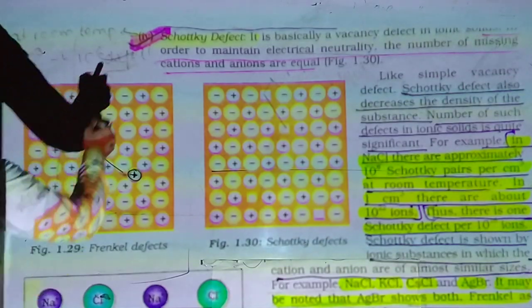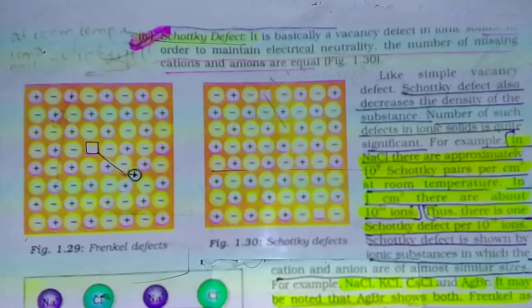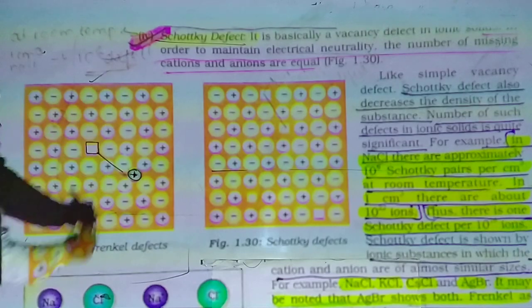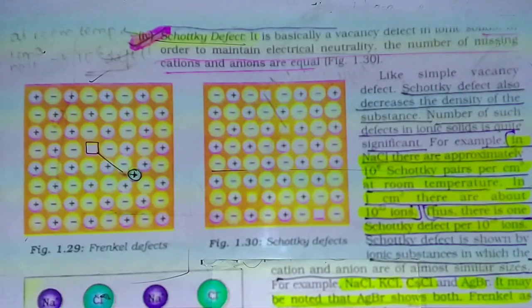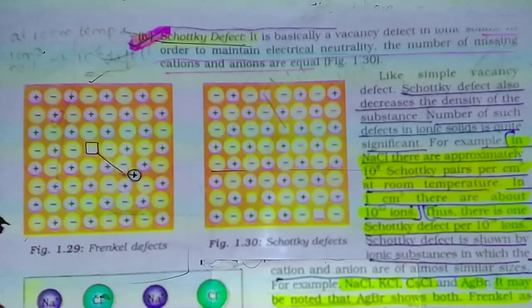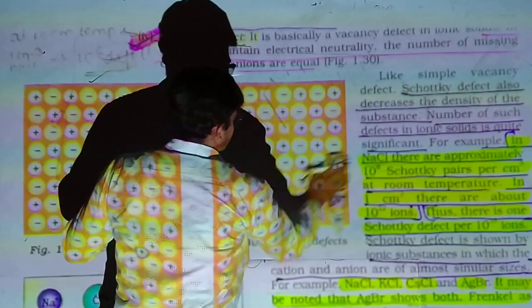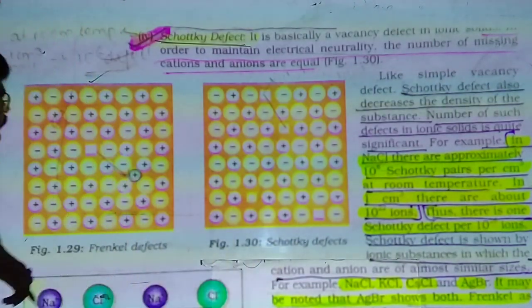But now we are in Schottky defect. Yes, he was a scientist who discovered the defect in ionic compounds. In ionic compounds, stoichiometric defects are of two types. The first was discovered by Frenkel, so in his honor it is called the Frenkel defect. Another is the Schottky defect. Schottky defect occurs in ionic compounds.